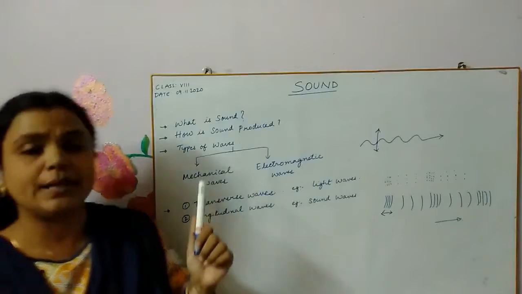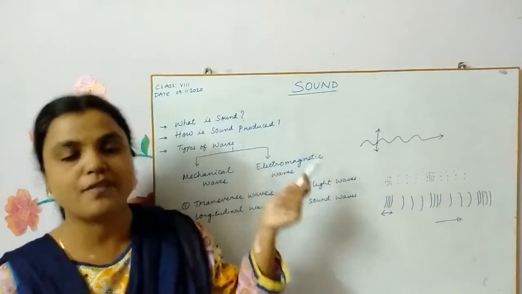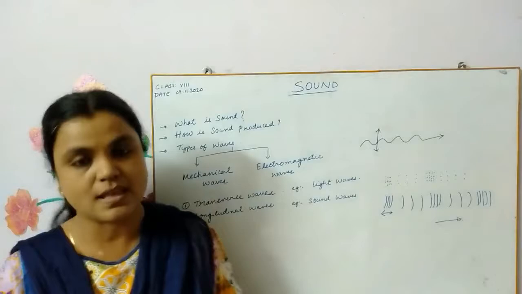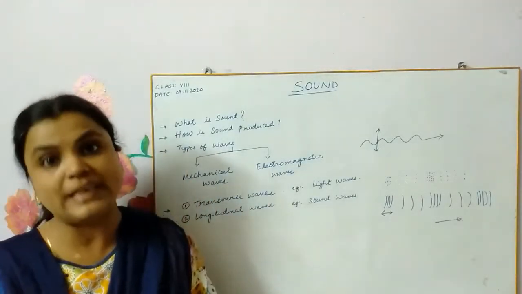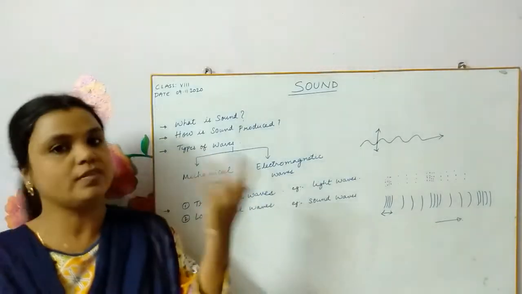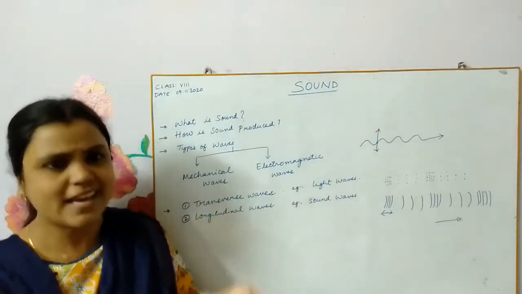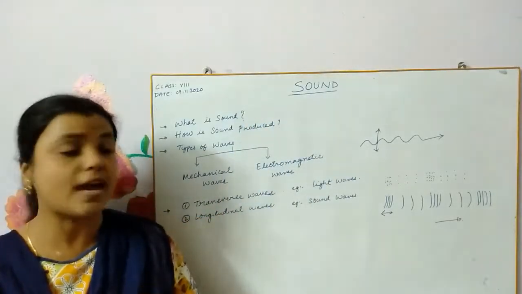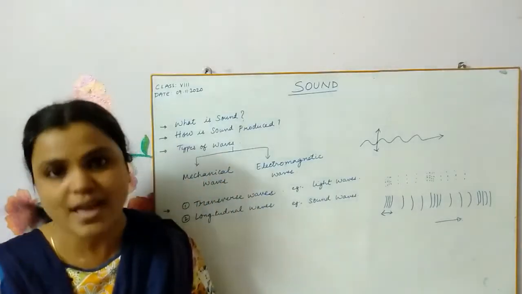So depending upon whether a wave requires a medium to travel or not, waves are divided into two types, mechanical waves and electromagnetic waves. Mechanical waves are those waves which require a medium for propagation. So if there is no medium, they won't travel. So can you give an example of such mechanical waves? Yes, it's our chapter only. It's sound. Sound is an example of such a wave where, if there is no medium, the sound waves cannot travel.